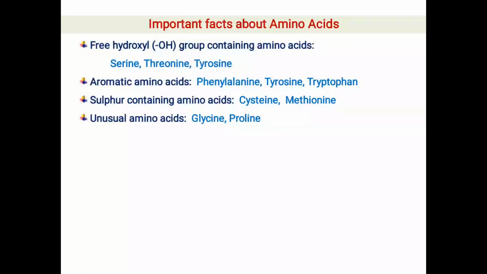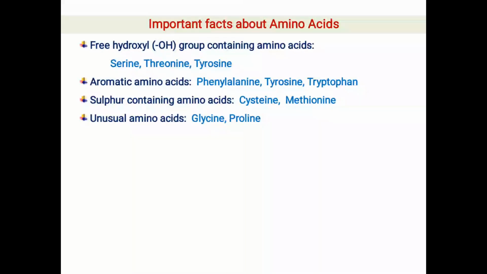Now, unusual amino acids are glycine and proline. Why are these unusual? Because in glycine the R group is another hydrogen atom, that's why glycine does not contain a chiral carbon, and so glycine is an optically inactive molecule. On the other hand, in proline you will find that its alpha NH2 group is part of the heterocyclic R group.